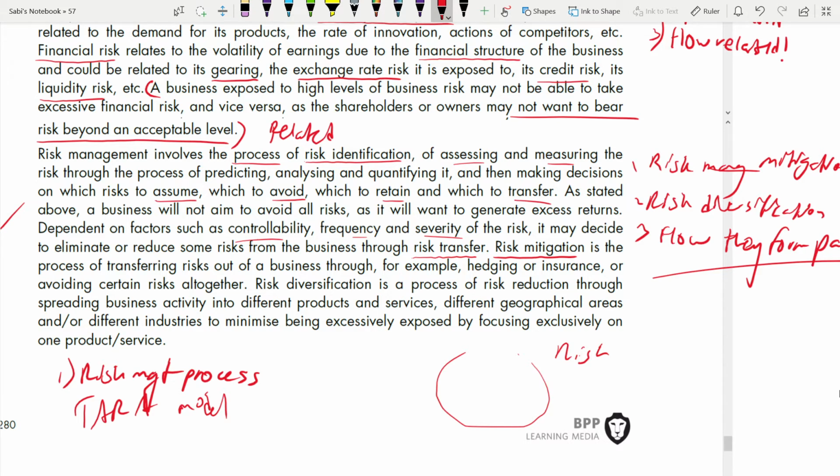for example, hedging or insurance. Give examples. This is the way you mitigate risk. You hedge or insurance or avoid certain risk altogether.